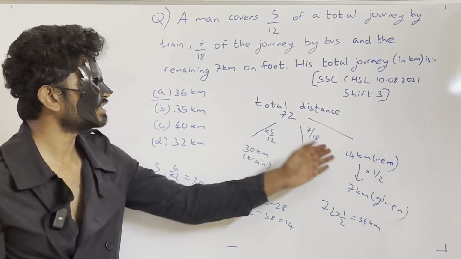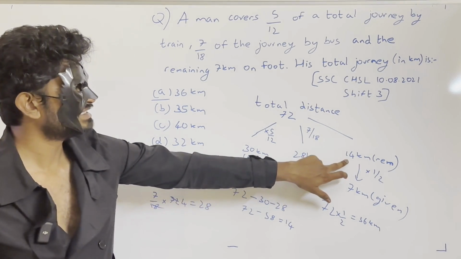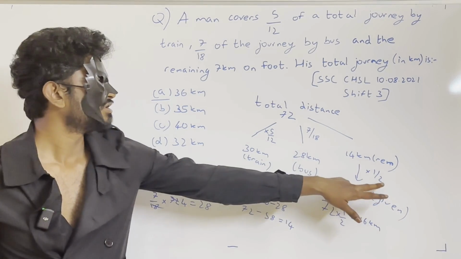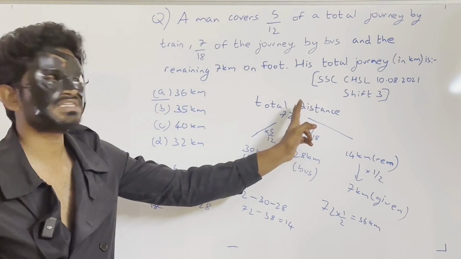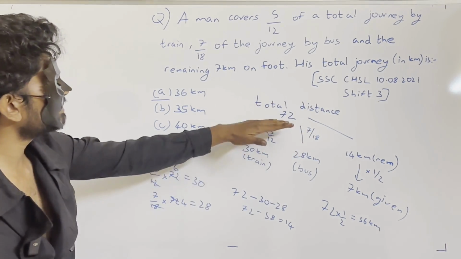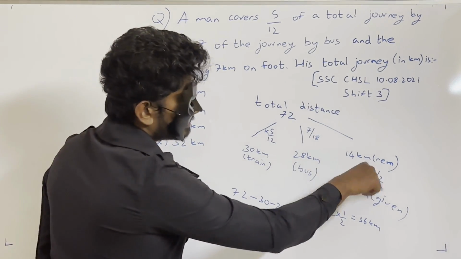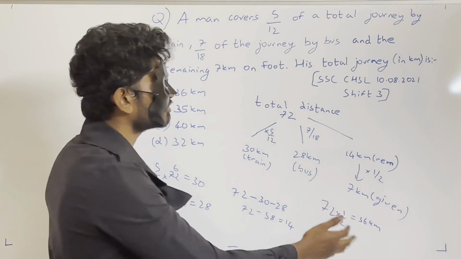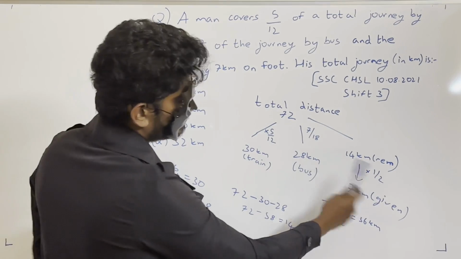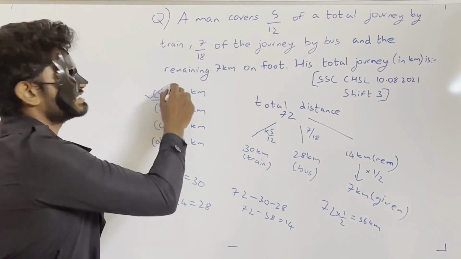But if you take 144, the remaining kilometers will be 28. Then you will multiply it with 1 by 4. Then you will get 7. So here also 144 by 4 is nothing but 36. So this way we will assume it to be some value, and then we will multiply it with the factor, maybe 1 by 2 or maybe 1 or maybe 1 by 4 or maybe 1 by 6, as given in the question. So here option A is right.